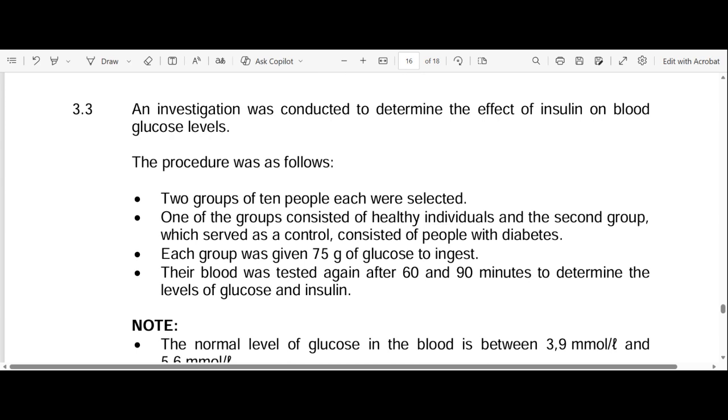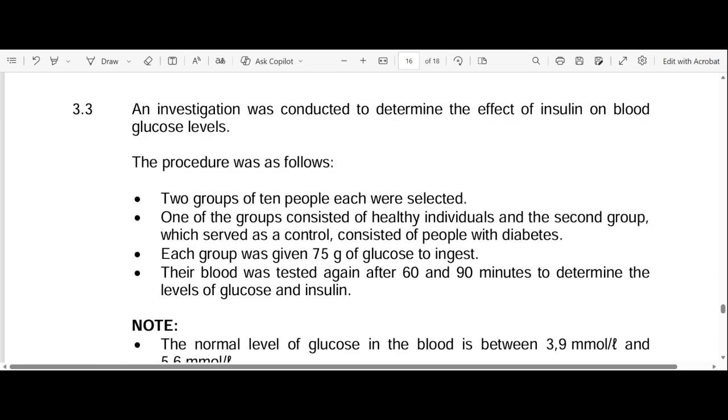One of the groups consisted of healthy individuals, and the second group, which served as a control, consisted of people with diabetes. So already they told you the control, which are the people who have diabetes. Let's read the statement again.